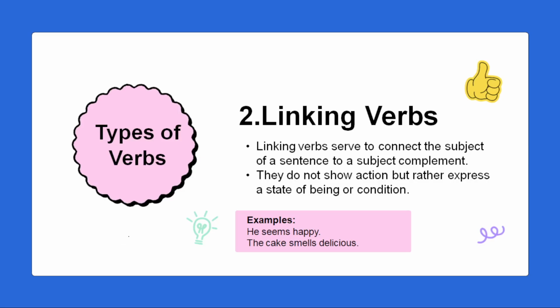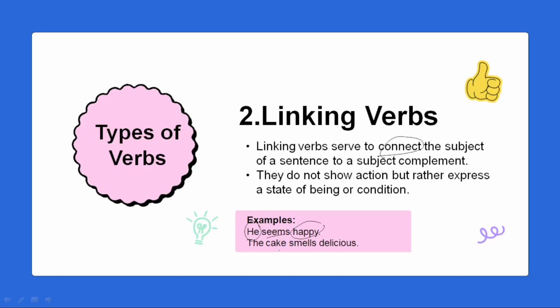Coming to the linking verbs. Linking verbs serve to connect the subject. Connect. You already know what a subject is. As we studied in pronouns, the first part of a sentence is called the subject. Here, he is the subject. He is a pronoun. Done. So, he seems happy. Now this linking verb is acting as a connection from the subject of the sentence to the subject complement. He seems happy. So seems is a verb over here. It connects the subject to the subject complement by seems.